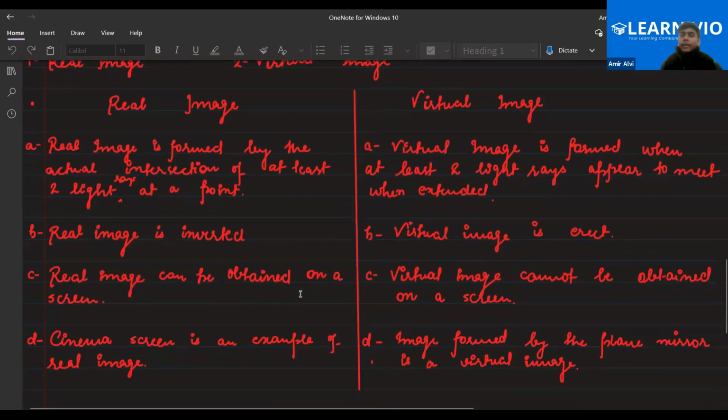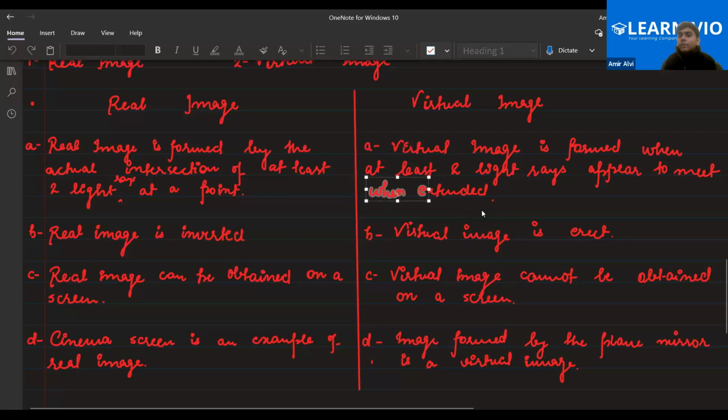The first thing is that a real image is formed by the actual intersection of the two light rays. At least two light rays are taken, because I have told you in the ray diagrams that we need at least two light rays. Yes or no? To form the image, we need at least two light rays. It can be more than two, but we need at least two to form a ray diagram. That's why I have written that the actual intersection should be done by at least two light rays to form the real image.